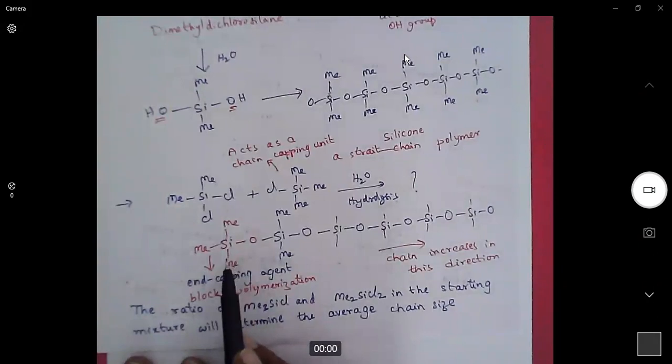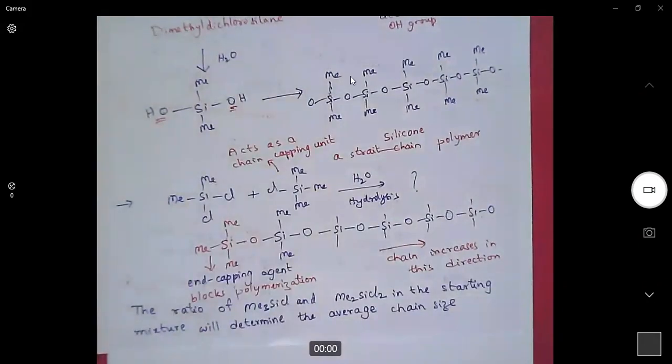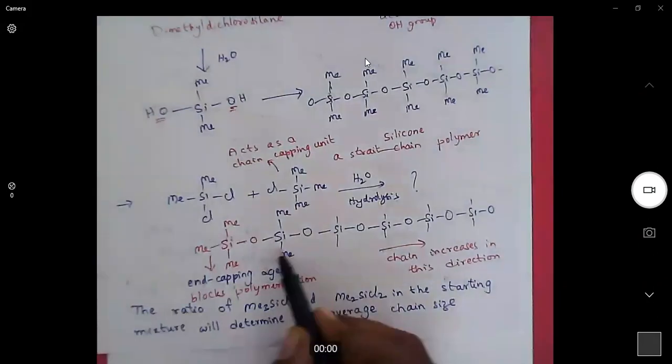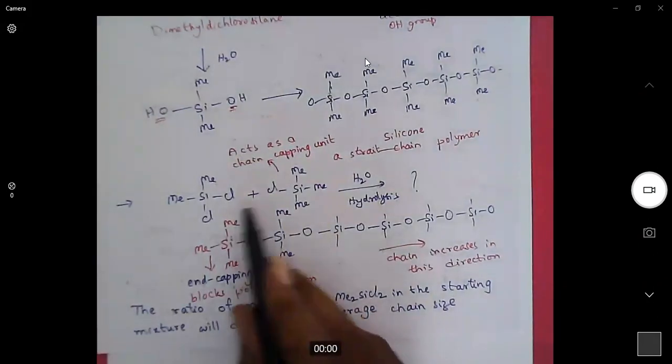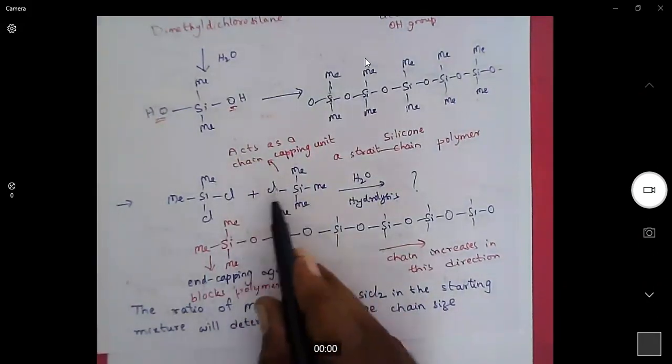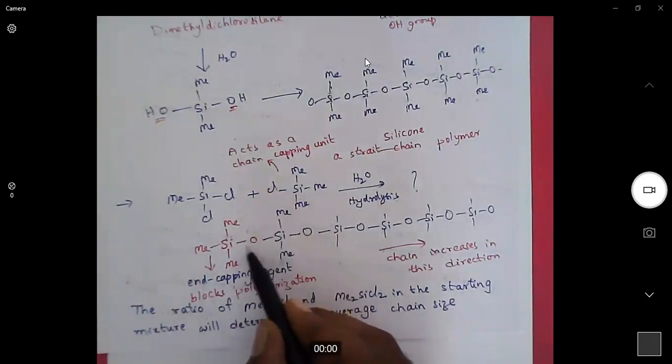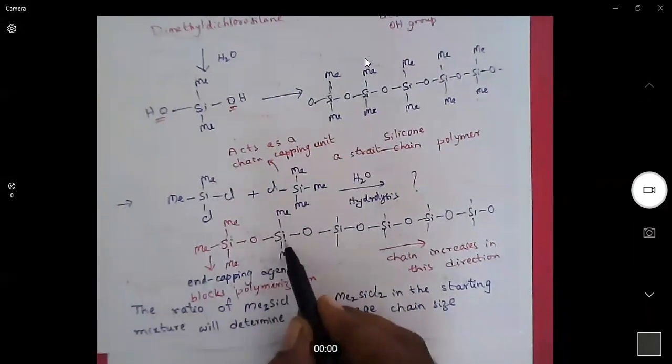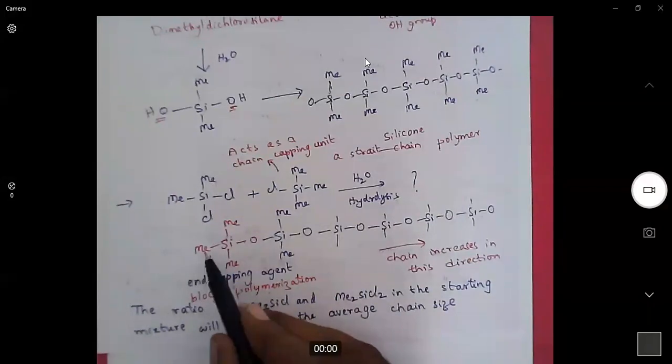So this is one of the example applications for silicones. These will act as end capping reagents when they bind to other silicon. Because monochlorosilane has only one chlorine, it can form only one bond with silicon, and on the other side it has a methyl group, so it cannot form bonds there.